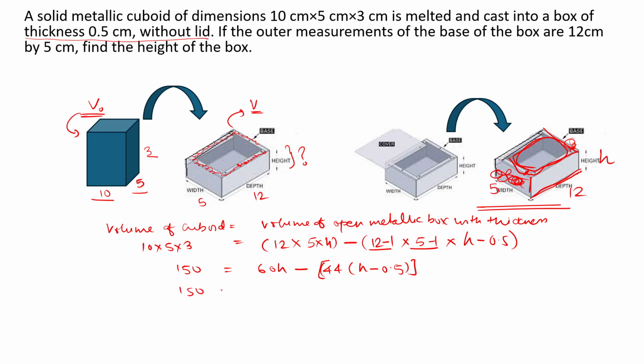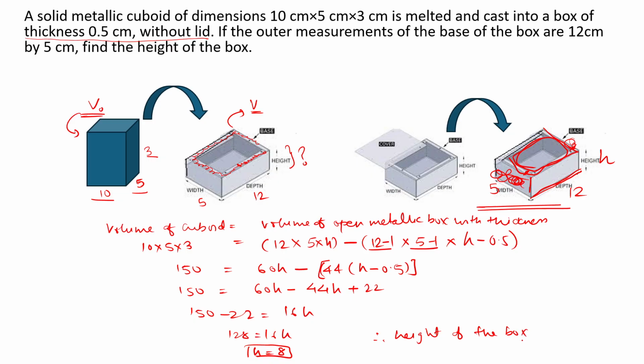So 150 becomes 60h minus 44h plus 44 into 0.5, which becomes 22. So 150, this 22 we can shift here, minus 22 becomes 16h. Therefore 128 is 16h, so your h becomes 8. Therefore the height of the box is what? It is 8 centimeter.